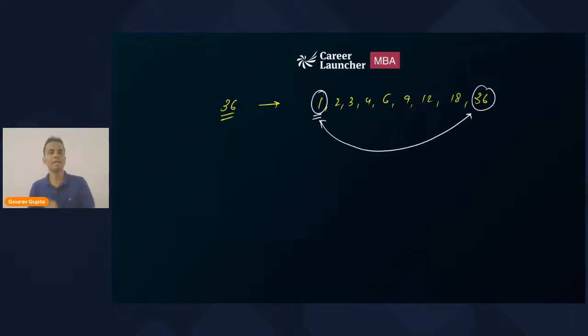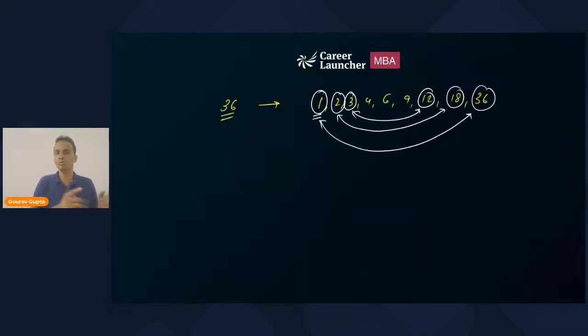So 1 multiplied by 36 is equal to 36. The product of the second and second last factor, again, will be the number itself. The product of the third and third last factor, again, the number itself. So the product of factors which are equidistant from both ends will always give you the number.